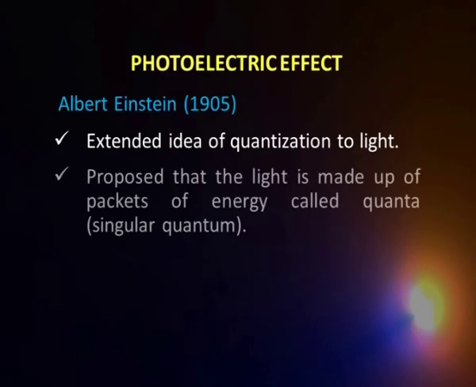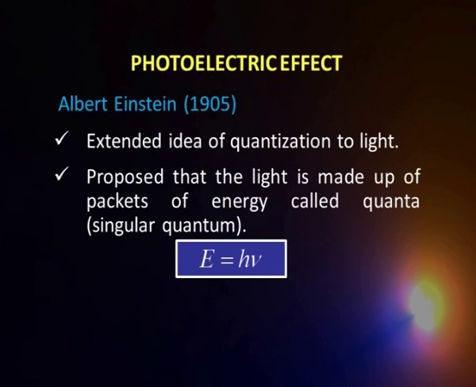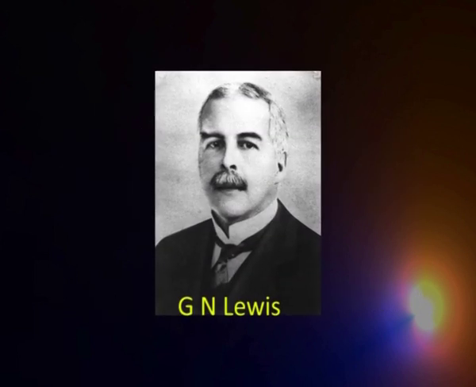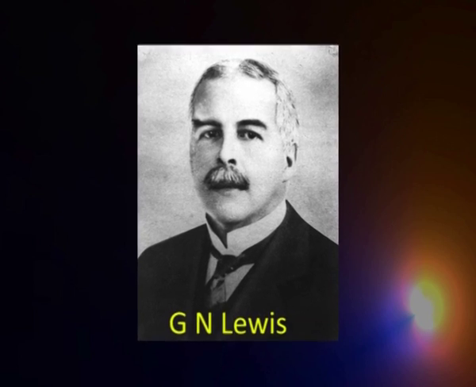As against that, Einstein said the energy of light is not in the form of a wave, it is made up of particles or packets of energy called quanta. Singular is called a quantum, and each packet of energy carried by the wave has energy equal to h nu, depending on the frequency of the radiation. Nowadays, these light quanta are called photons. This term was given by G. N. Lewis, and was coined much later, because initially the term was quantum, or quanta in plural. Photon is the widely used term now.